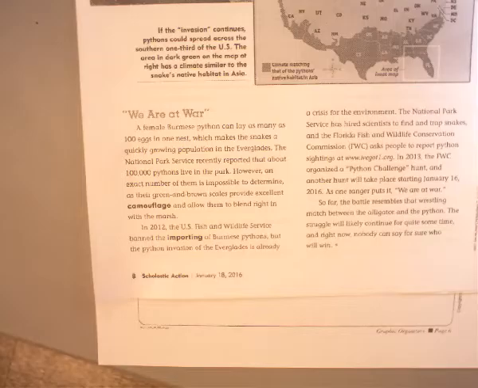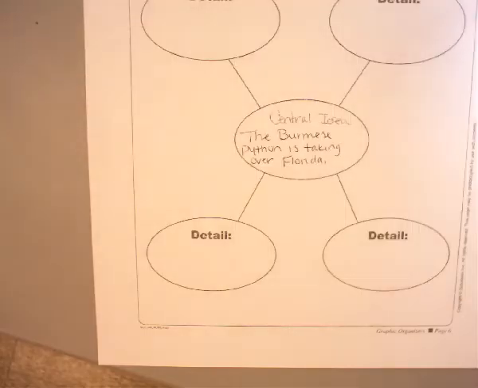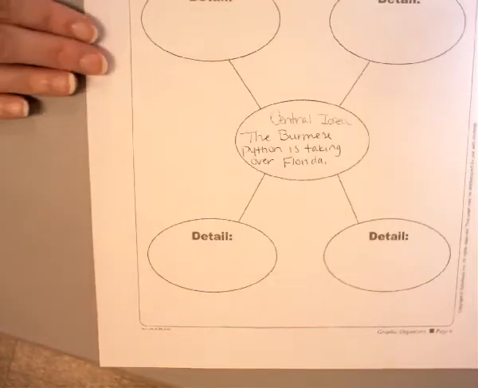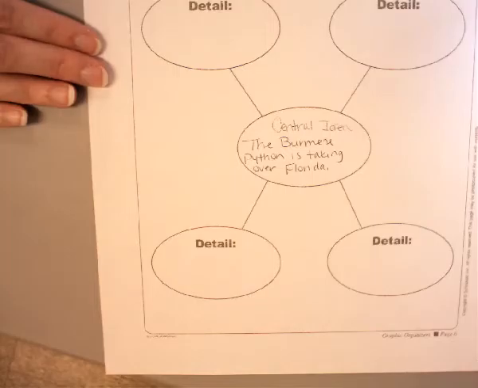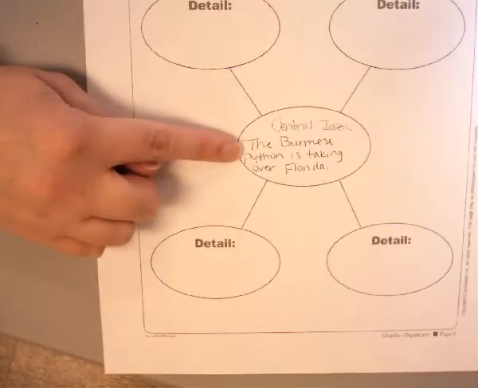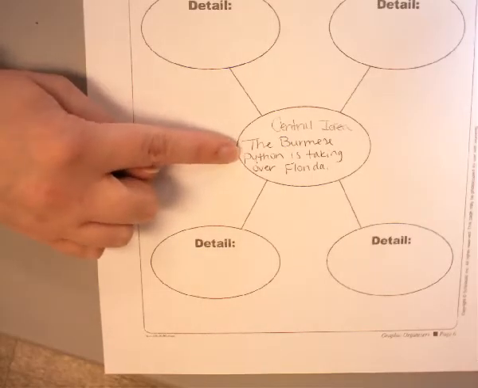All right, so what we're going to be looking at next is how the central idea develops over time. So you need the handout that looks like this, and go ahead and write the central idea in the center, that the Burmese python is taking over Florida.